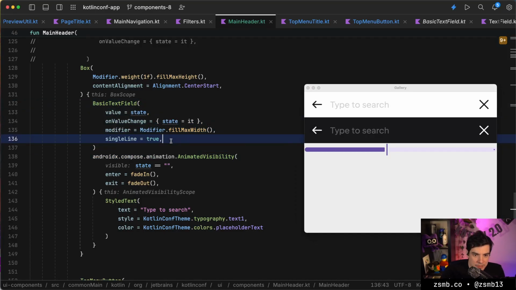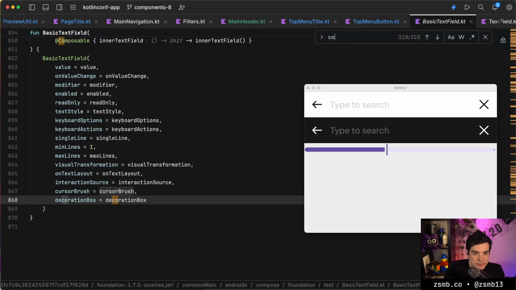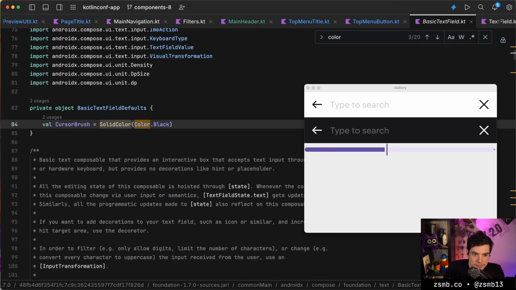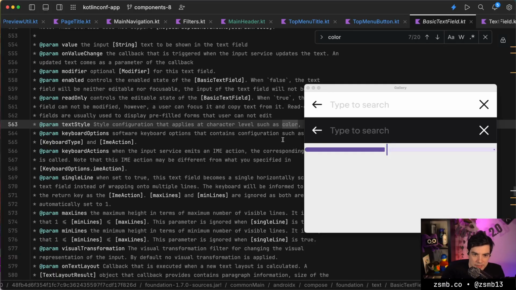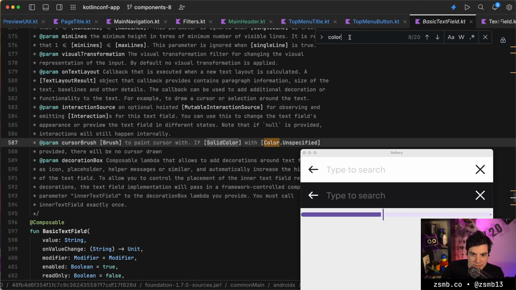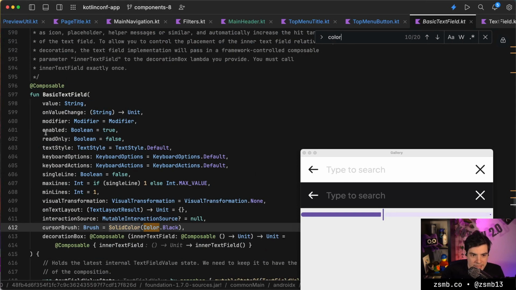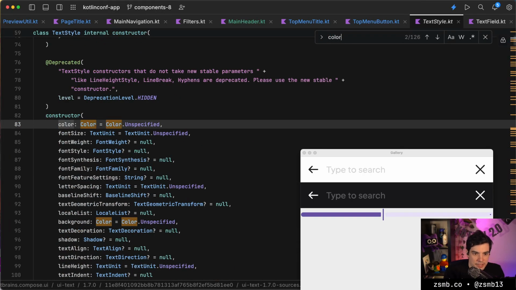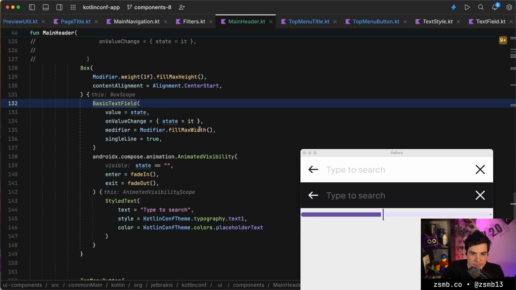Okay, we need to color the text here. I can't believe it's not trivial to change the color here. Color. Cursor brush, yeah. Text style. That applies at the character level, such as color. I guess text style must include color then? Oh, it does. Okay. Interesting.